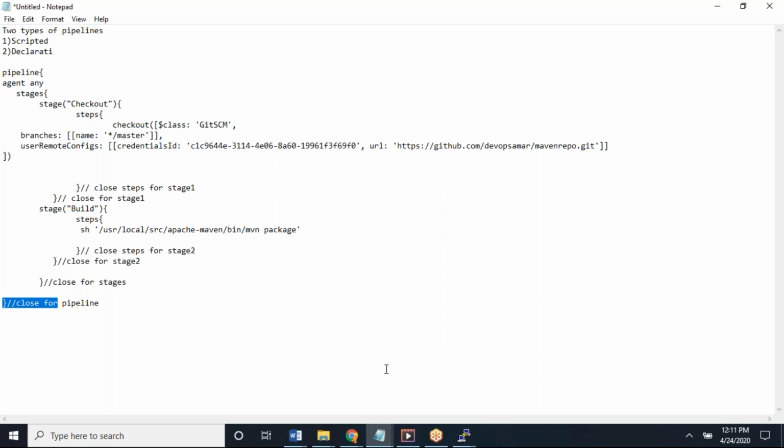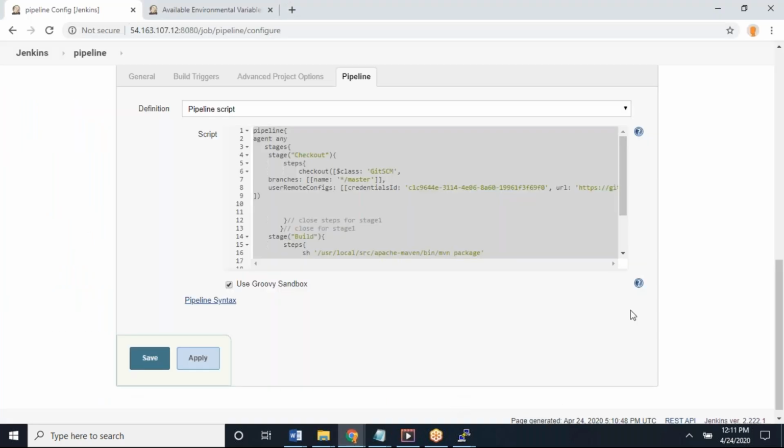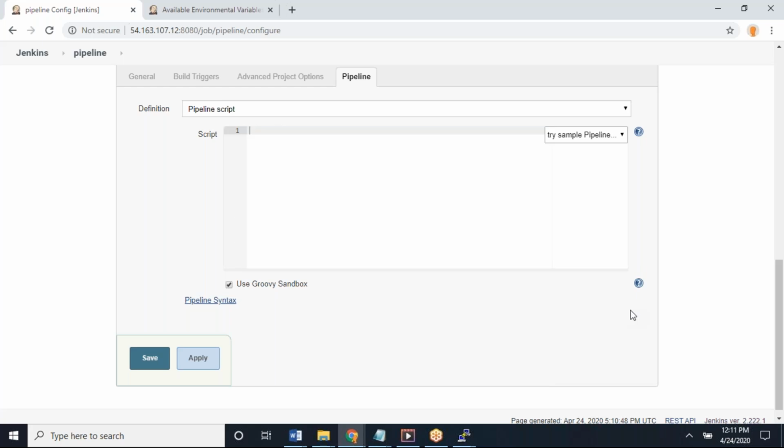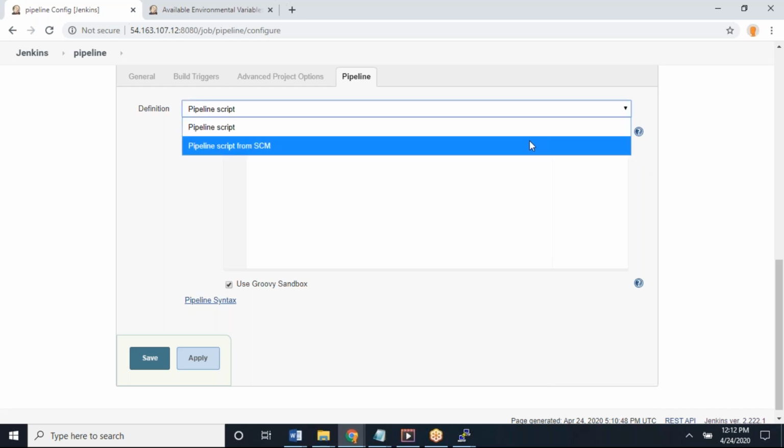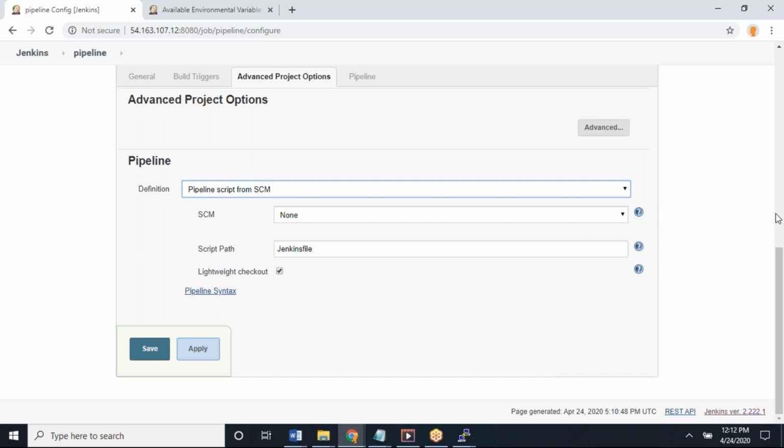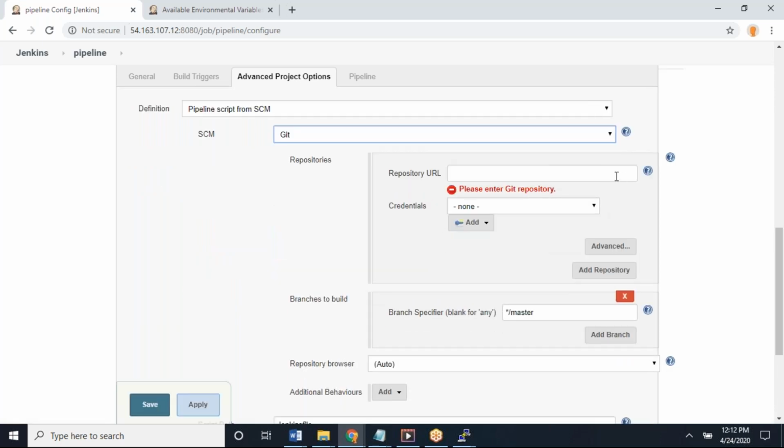Now go back to that Jenkins job. So I can provide a pipeline script one more way also. Remove all the code from here. Instead of directly providing my script here, I can add this script into my GitHub also. Here the definition is there, right? Can you drop down the definition? Yeah, above. Pipeline script from SCM. So come down here. Provide your SCM. Provide your Git. So provide your GitHub details.